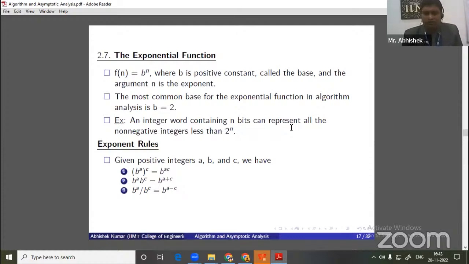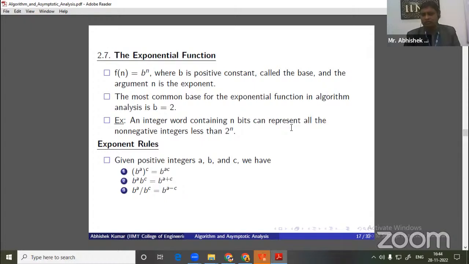The last class of function is the exponential function. We define it as f of n equal to b to the power n, where b is a positive constant called the base. The students who are in the third or fifth semester come across a problem called sum of subsets.